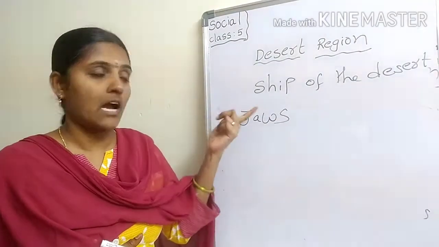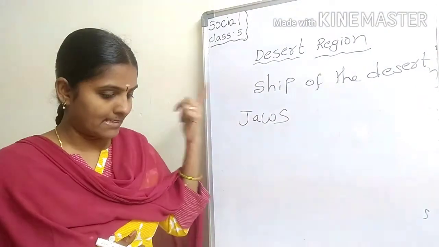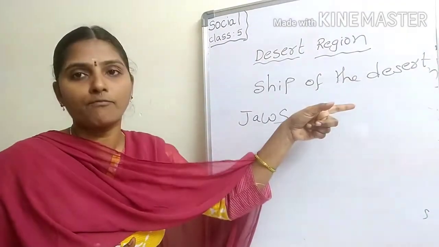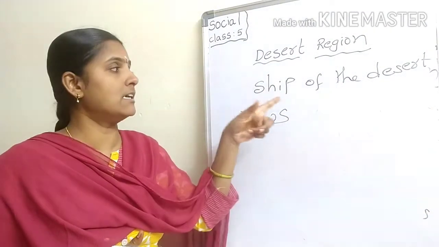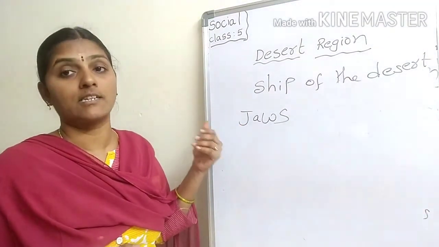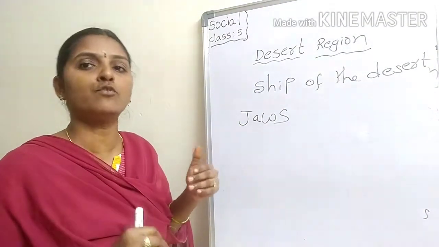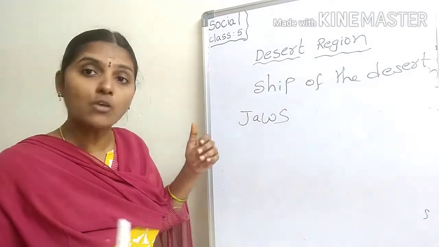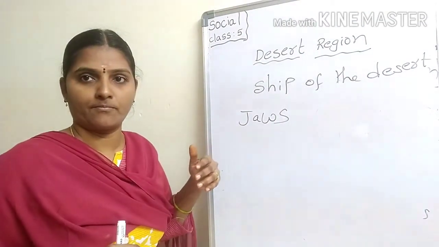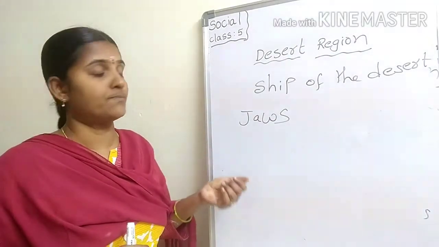Understood? Camel is also known as the ship of the desert. It can stay without food and water for a long period of time. Understood?